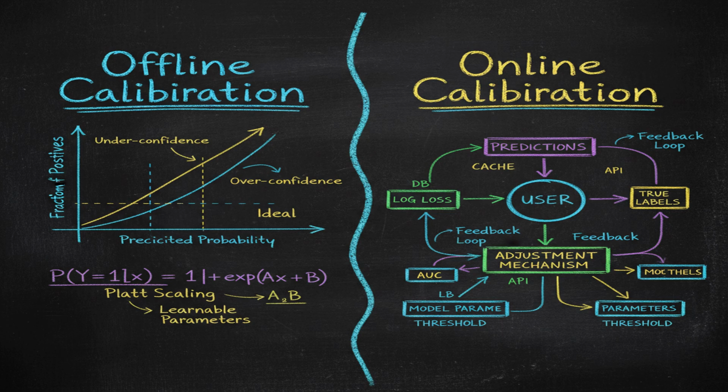How do we measure success? Offline, we use metrics like AUC, log loss, and NDCG to evaluate ranking quality. But these aren't enough. Online, we track CTR and revenue per mille, RPM, to measure actual business impact. We also need guardrail metrics like ad diversity and user engagement to prevent negative side effects.